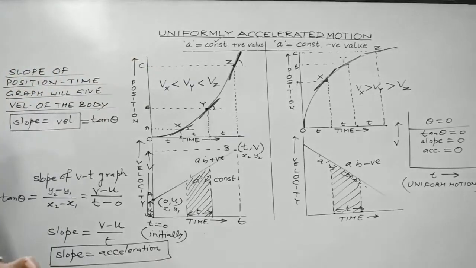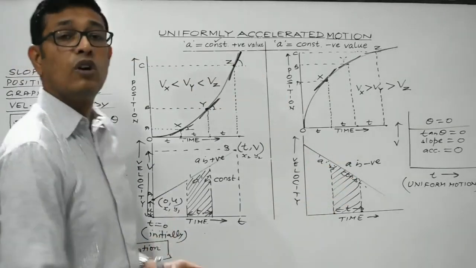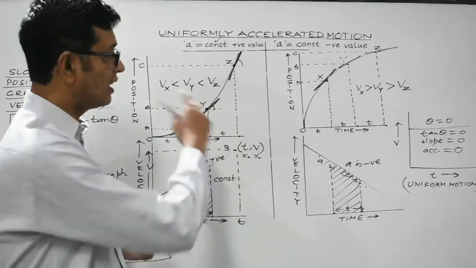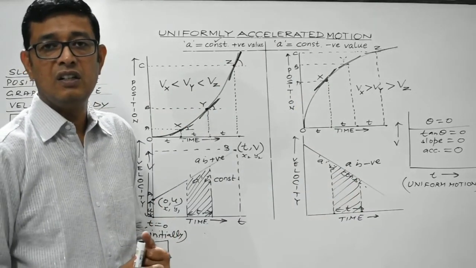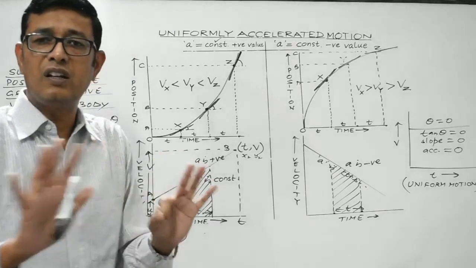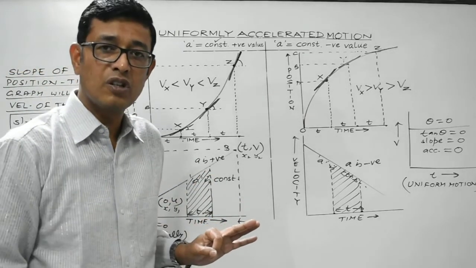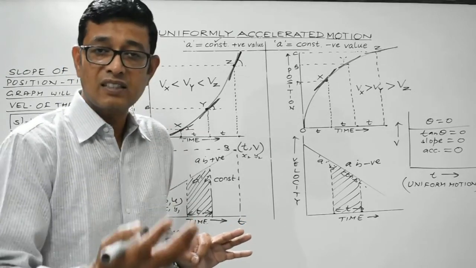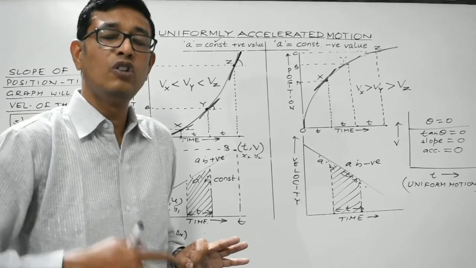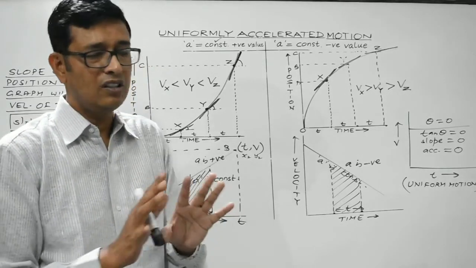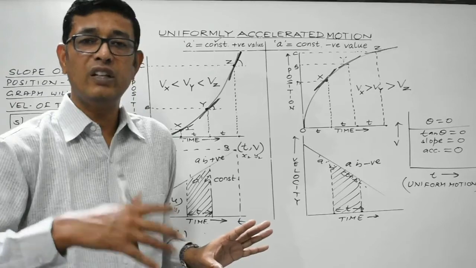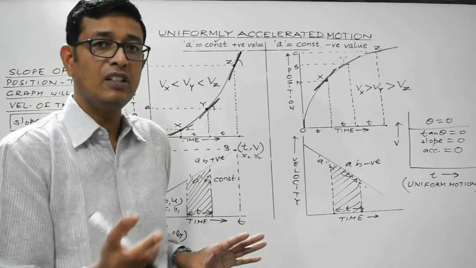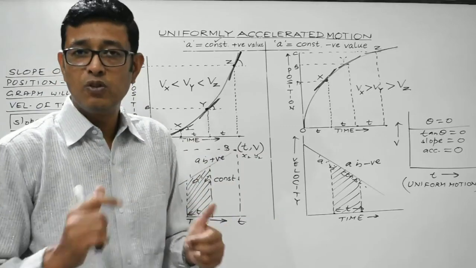So students, I hope you will learn more about these graphs. You will watch this video again and again to understand the finer aspects, and be very clear in your mind regarding uniform motion, non-uniform motion, acceleration, accelerated motion, uniformly accelerated motion, uniformly retarded motion, non-uniformly accelerated motion, right? All these terms should be crystal clear. The significance of various graphs, the nature of the graphs obtained between position time and velocity time in each and every case, right? So I hope you will study very well.